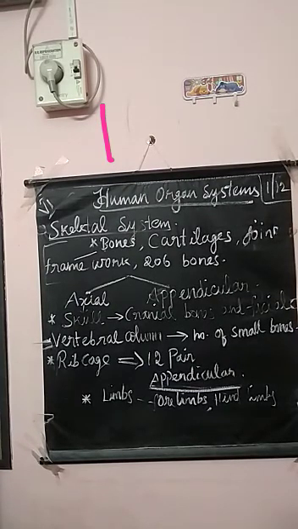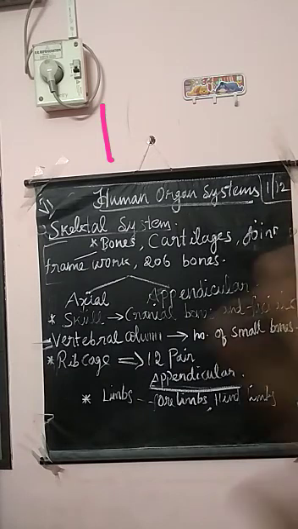Then, classification of the skeletal system. There are two main divisions of the skeletal system. First one is the axial skeletal system, second one is the appendicular skeletal system. So the skeletal system is divided into two main parts: first the axial and second the appendicular.